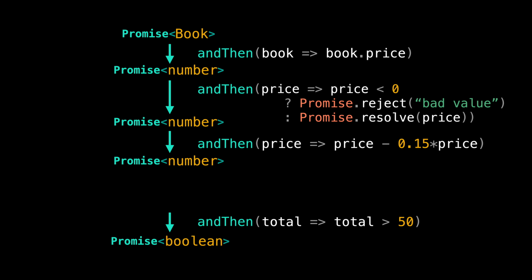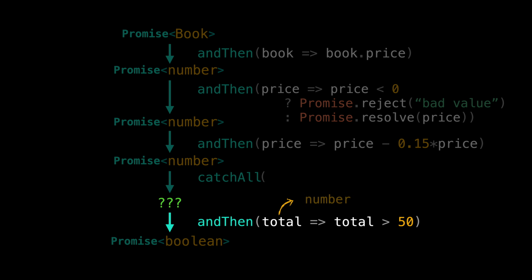Since we know we have an error, at some point we need to catch it, otherwise it breaks the app. Same as what we did for the then method by introducing the andThen function, let's create a new function for the catch method and call it, quote-unquote, catchAll. Then what would be the output of this catchAll callback? Since the input type of the next callback function is number, the type of the output of catchAll here should be Promise of number.